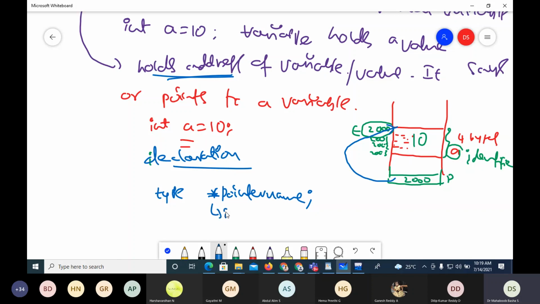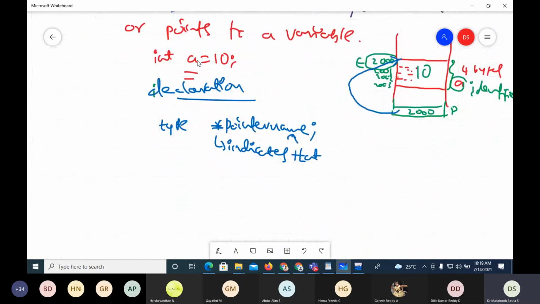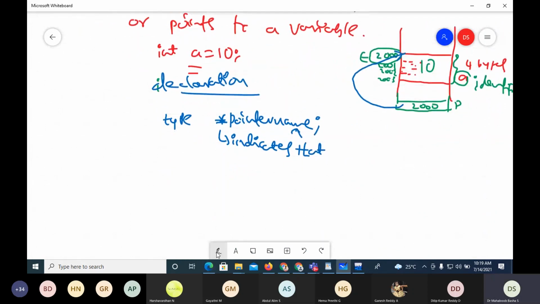This asterisk indicates that it is a pointer variable. If I don't use the asterisk, that variable is an ordinary variable. For example, if I take int a, it is a variable. a is a variable.